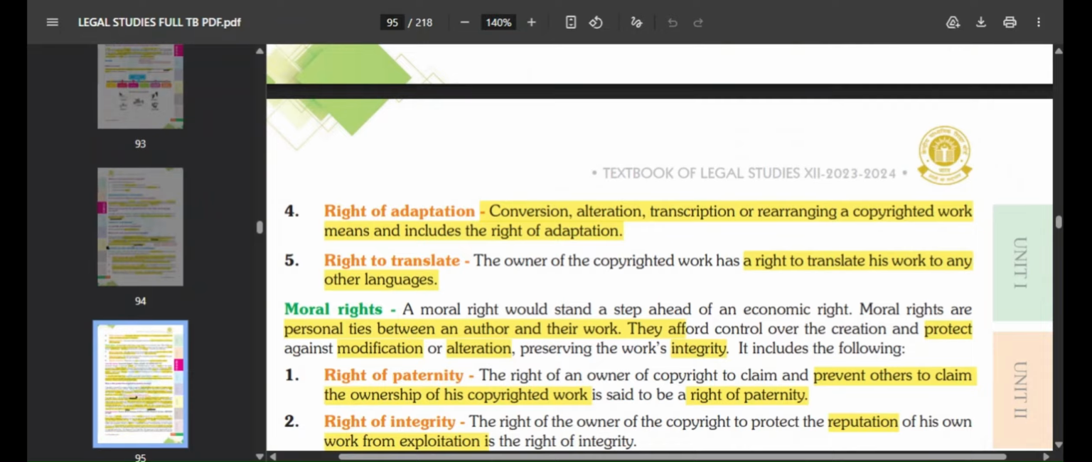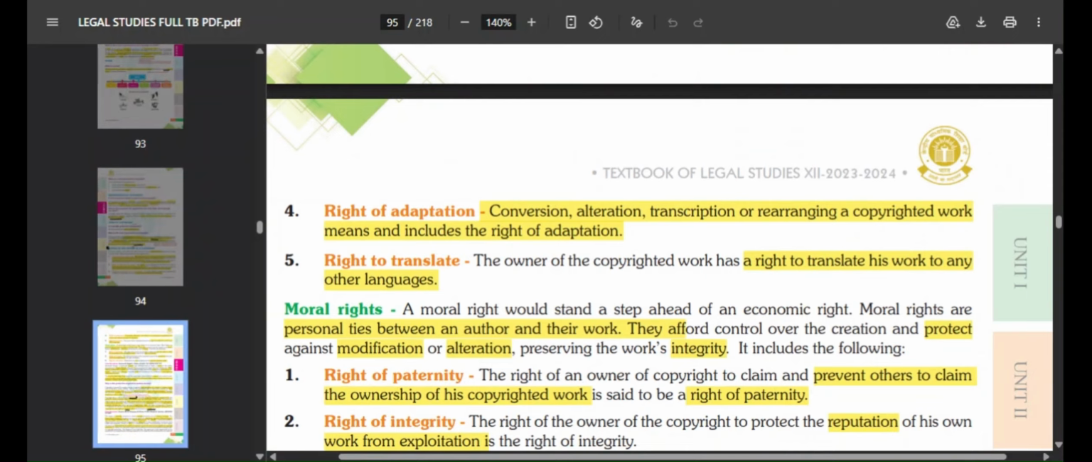When you conversion is there, alteration, you edit it, transcription, or rearranging that copyrighted work. And the last economic right is the right to translate. So the owner of the copyrighted work has the right to translate their work to any other language.